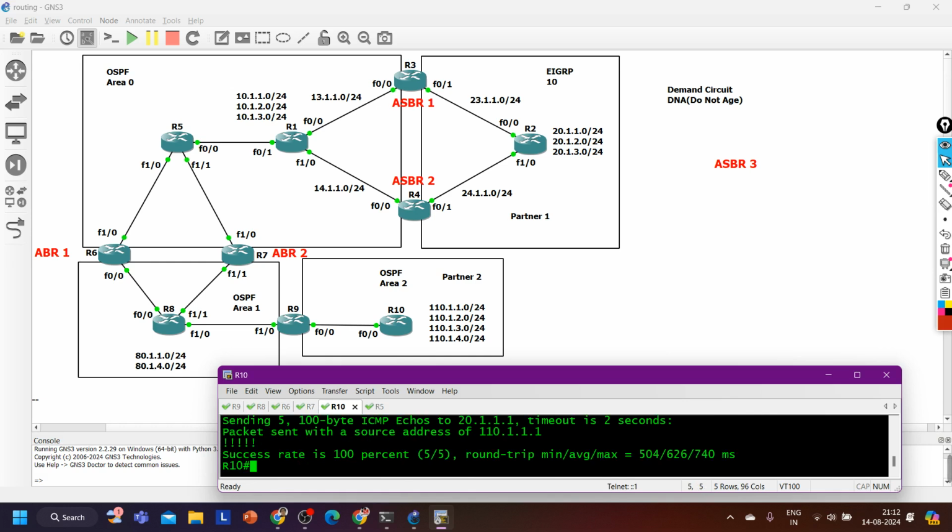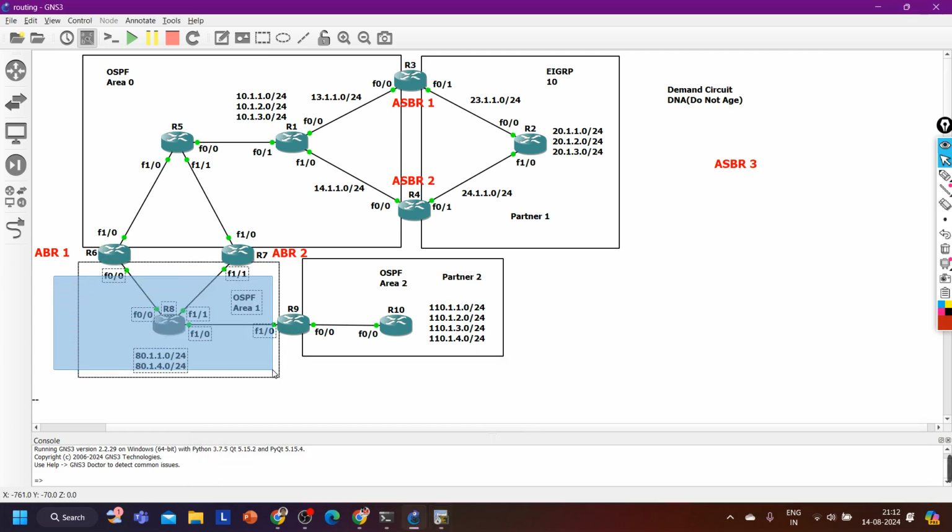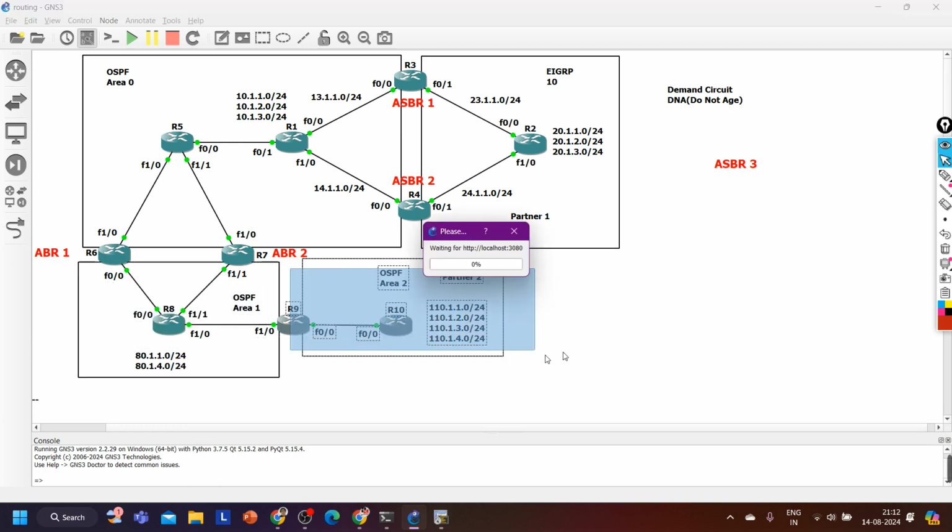On real devices, you will see latency and delay issues here, right? Sometimes packet loss here, because in this area all routers are managing all the LSAs. Here also all routers are managing all the LSAs.